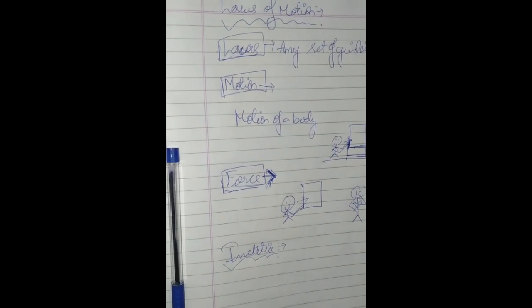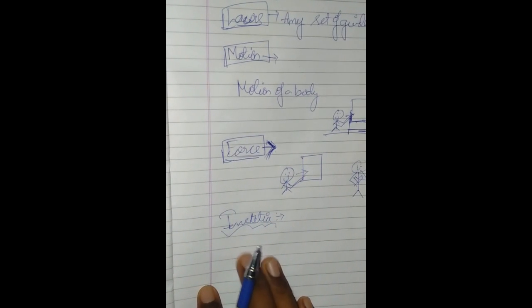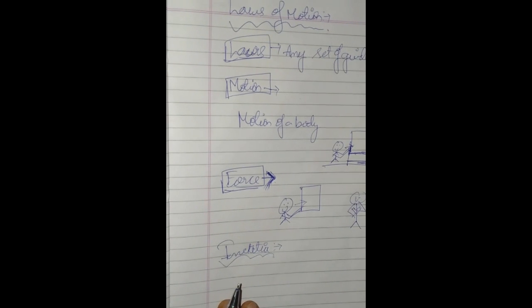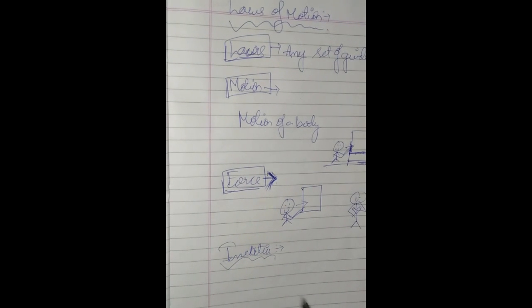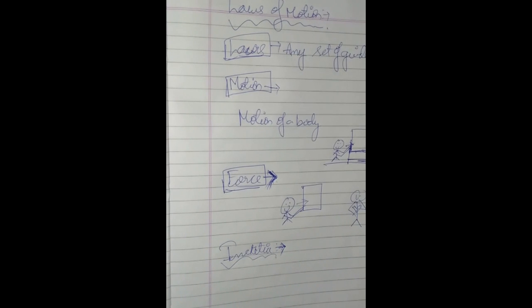For example, if I leave this copy like this, the copy will not move unless and until I try to move it. If I move the copy up, it moves above, and if I bring it down, it moves downwards. So unless and until an external force is applied, the body will remain in the state it is in.